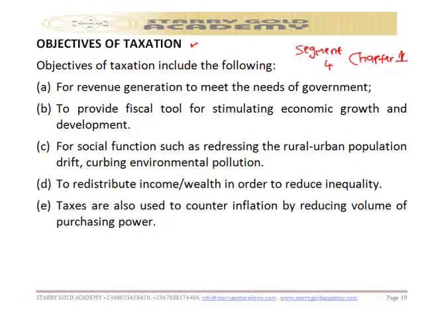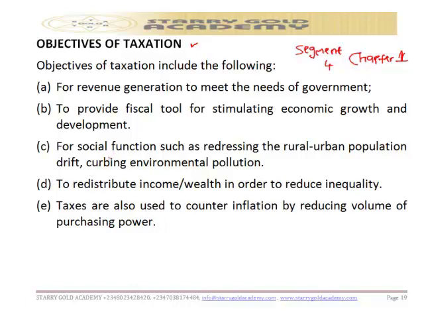I want us to get our writing materials and our pen so that we can jot down the points being presented on our screen. Students, please take note that the objectives of taxation are actually many. Please don't restrict yourself to these 5 alone. There are so many other ones that you can look into. I'll give you recommendations: you can Google it online.